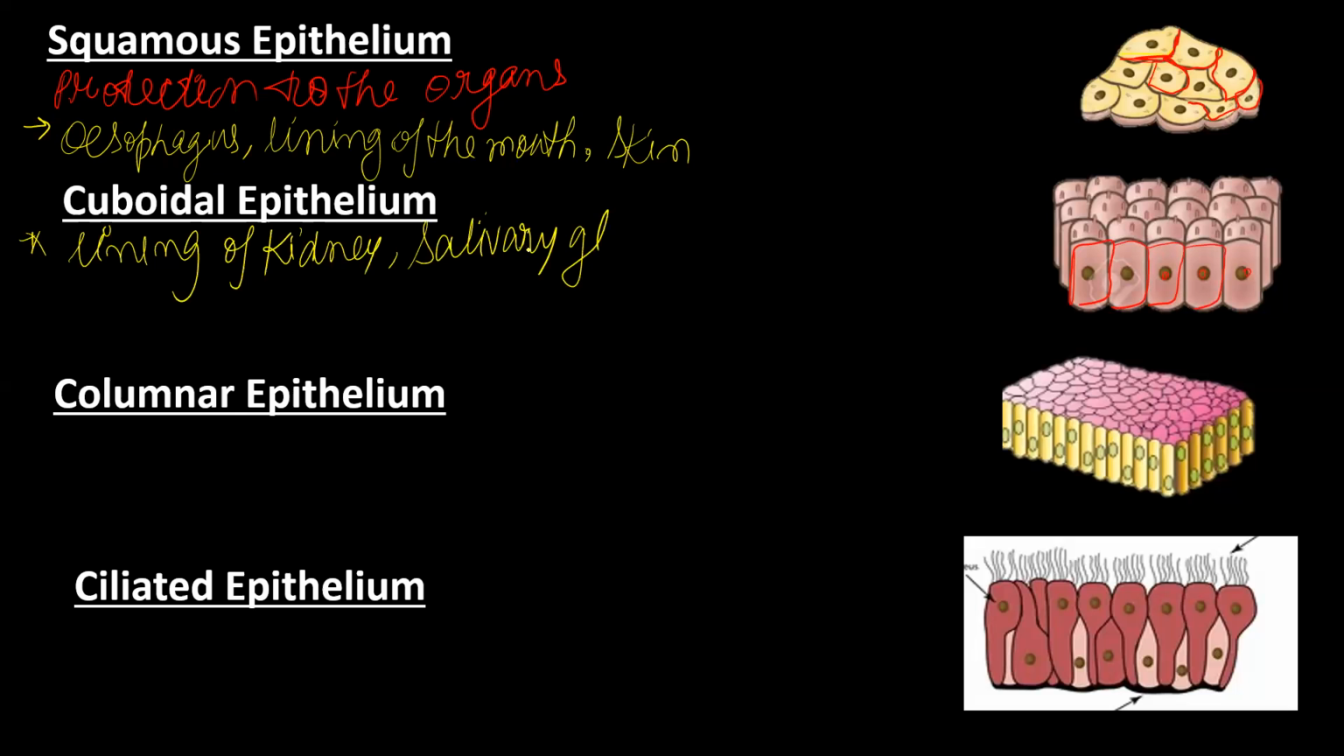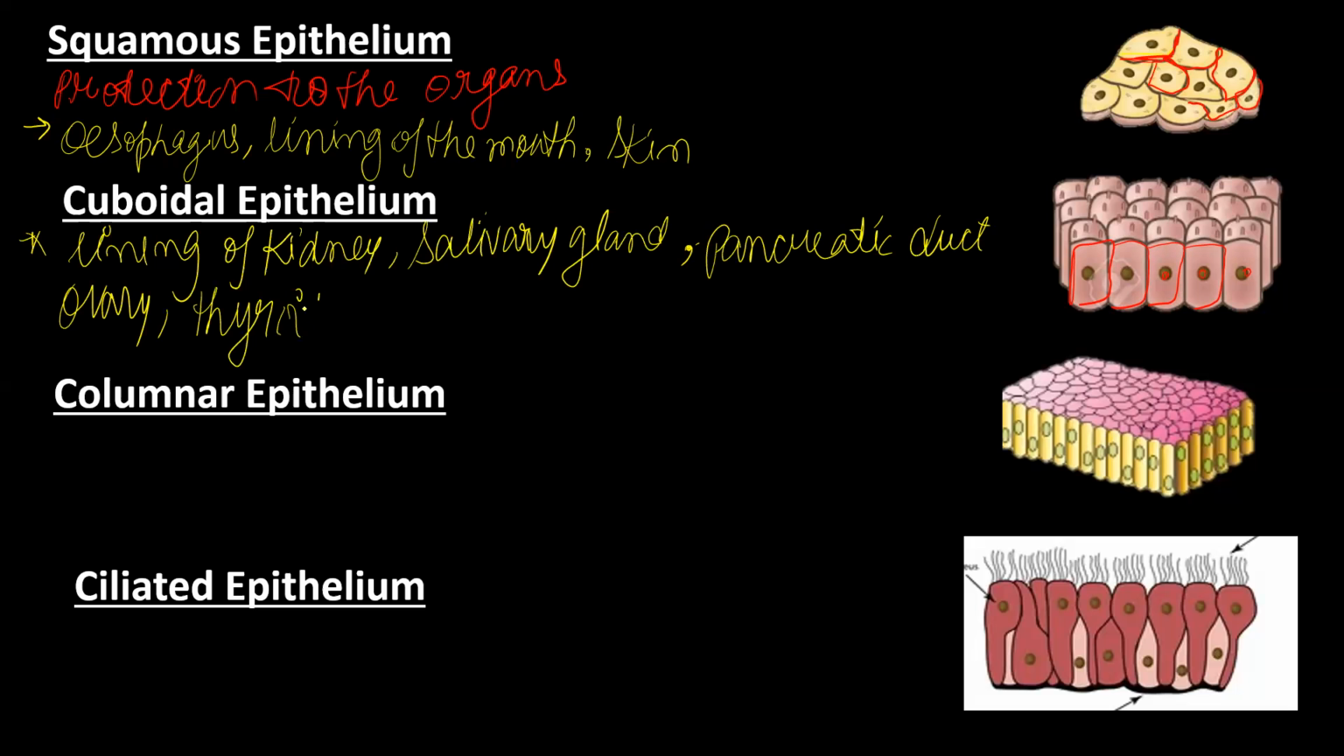The salivary glands release the saliva, which helps in the digestion of starch. Then the pancreatic ducts, again the pancreas, which is responsible for digestion. Then the ovary, and of course the thyroid gland or thyroid follicles. So here you will see the cuboidal epithelial tissue.